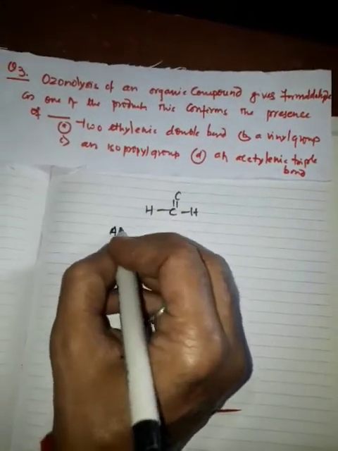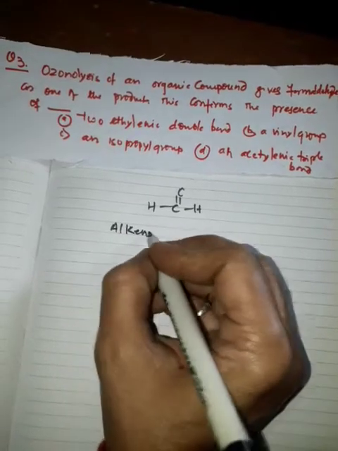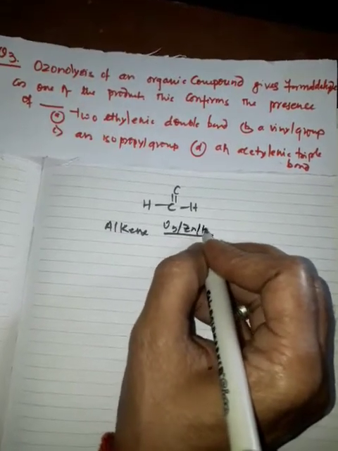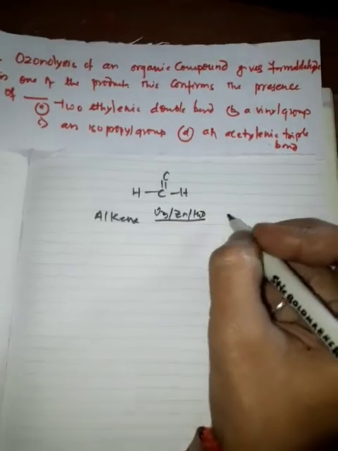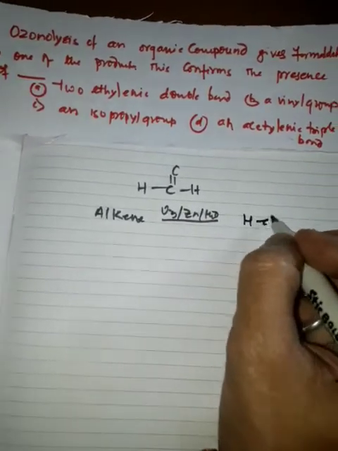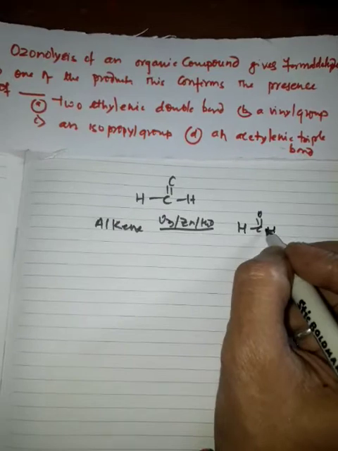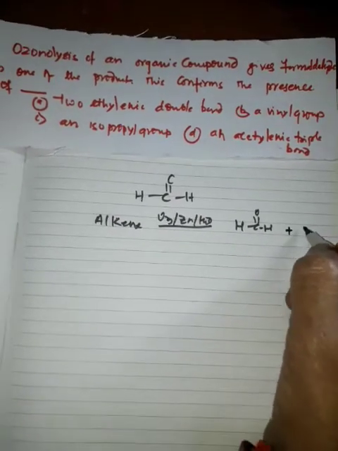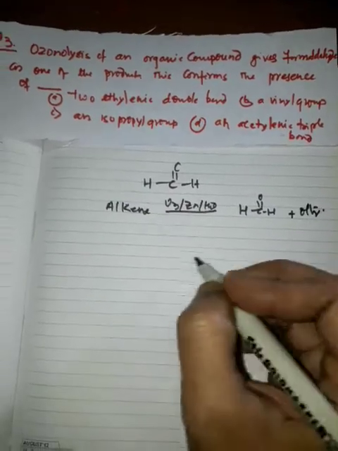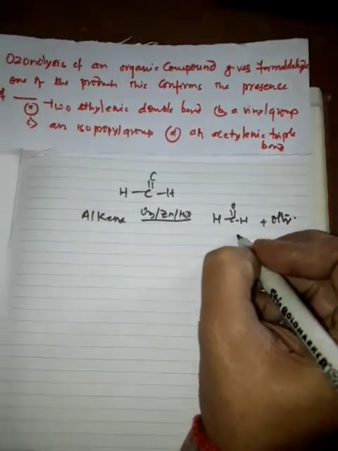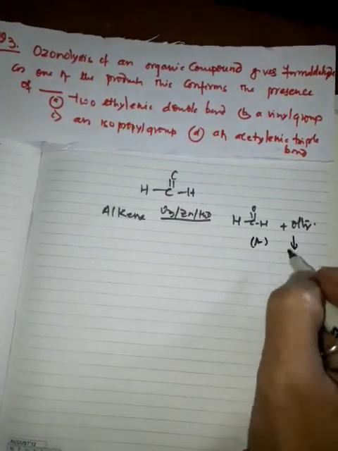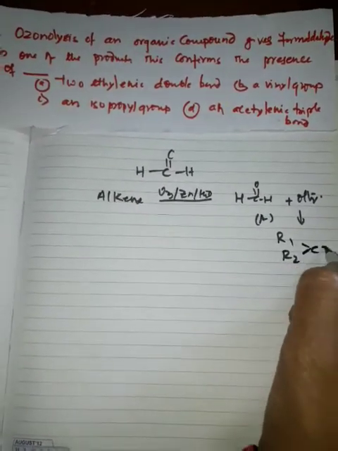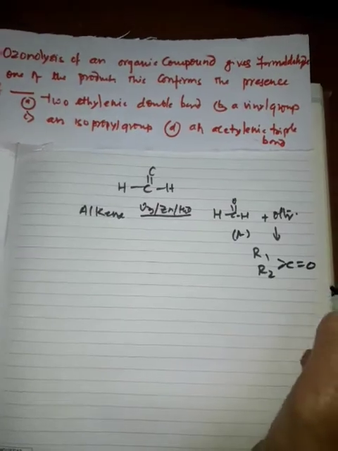So you will write alkene on ozonolysis, with zinc and H2O, it will form HCHO, an aldehyde, plus another compound. The other compound may be R1, R2, C double bond O. This may be B.